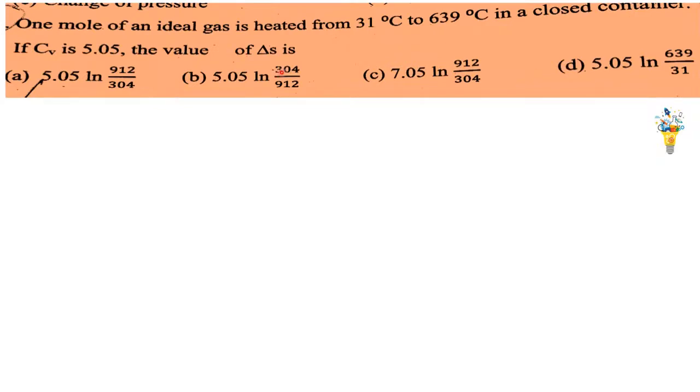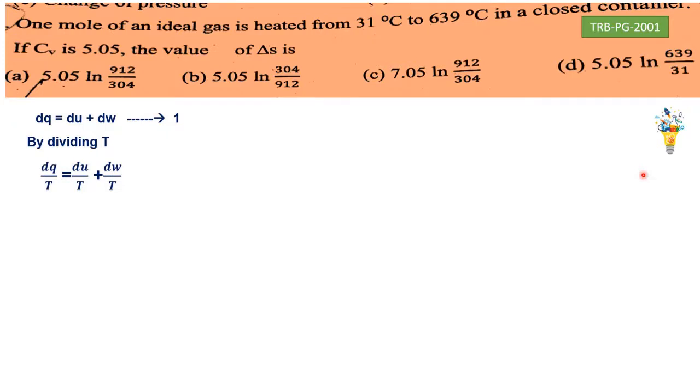A change in entropy is the question. One mole of an ideal gas is heated from 31 degrees Celsius to 639 degrees Celsius in a closed container. The Cv value is given. We start with the first law of thermodynamics, that is dq is equal to du plus dw, that is change in heat, change in internal energy and work. By dividing by T and substituting various values, the internal energy change or the heat change at constant volume.